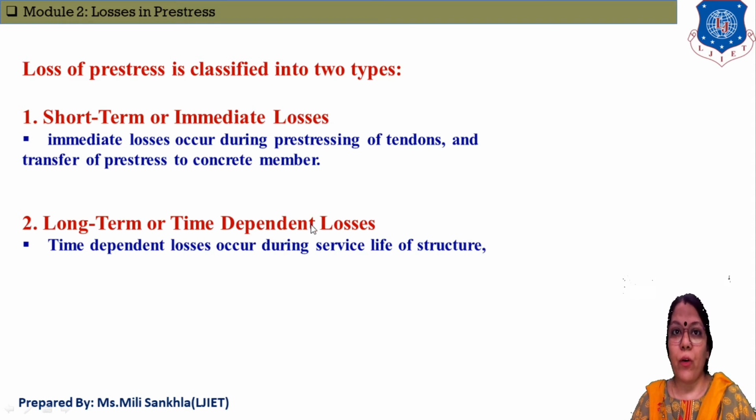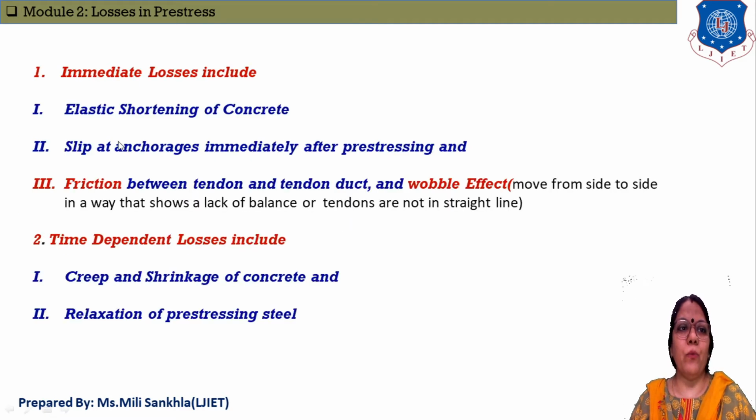We can also say long term, and long term simply means it depends upon time. Time dependent losses occur during the service life of the structure. Service life of a structure means the life of the structure, about 20 or 15 years. Meanwhile, the losses in prestress concrete over time are counted as long term or time dependent losses. Now we classify the different types of losses into immediate and time dependent losses.